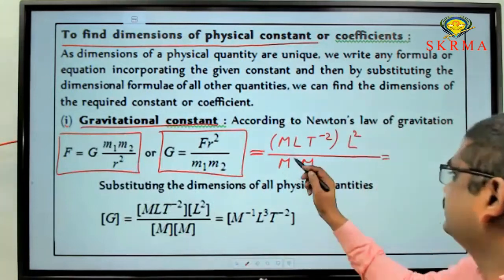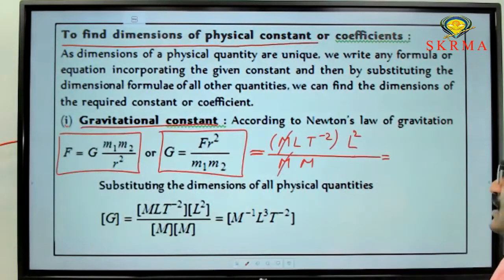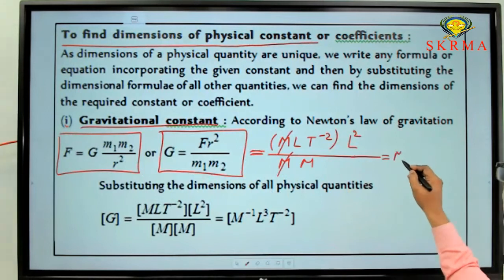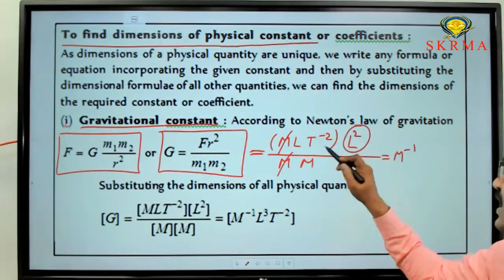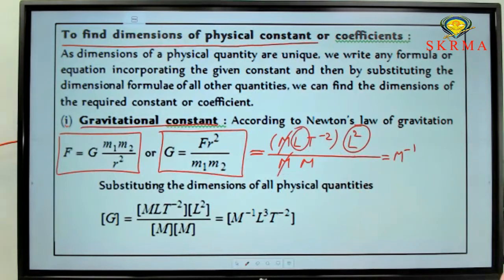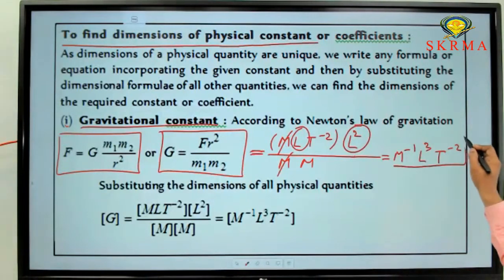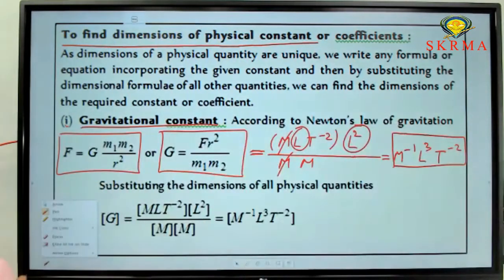M is there in the numerator and M square in the denominator, so one M will cancel out and you will get M power minus 1. Now check the L values. Here L square is there, and here L is there, so L and L square become L cube. What about time? T power minus 2. So M power minus 1 L cube T power minus 2 is the dimensional formula for the gravitational constant.